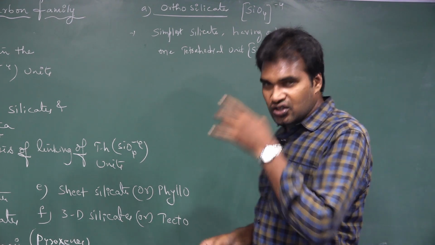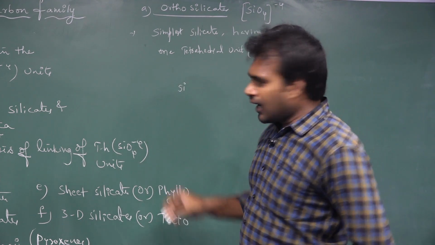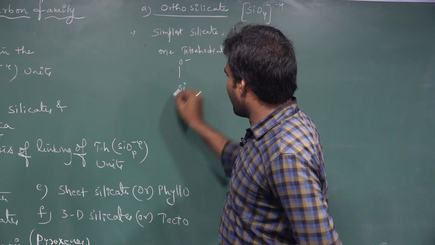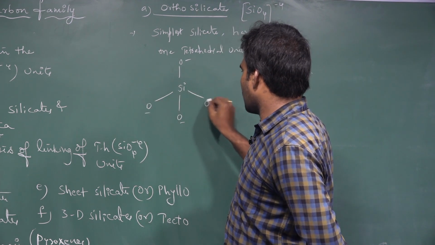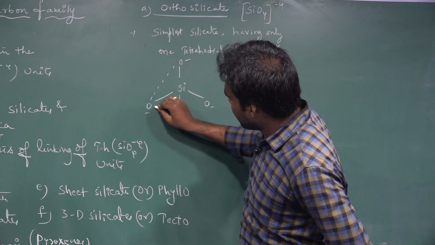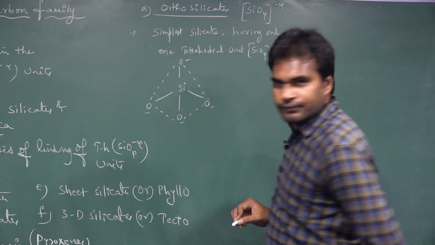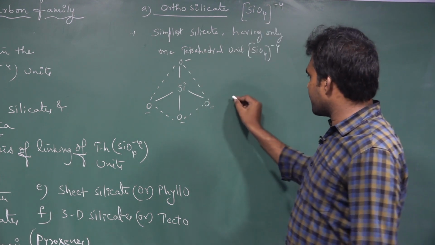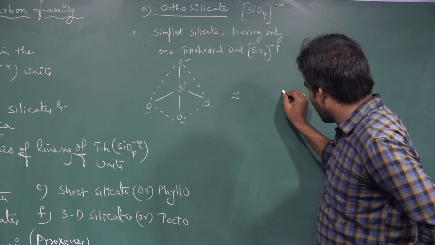If you see the structure of this orthosilicate, silicon is at the center and tetrahedrally there are 4 oxygens, O-, O-, O-, O-. If we connect these 4 terminals, we get a tetrahedral structure. The same structure I am representing with silicon as a dot.